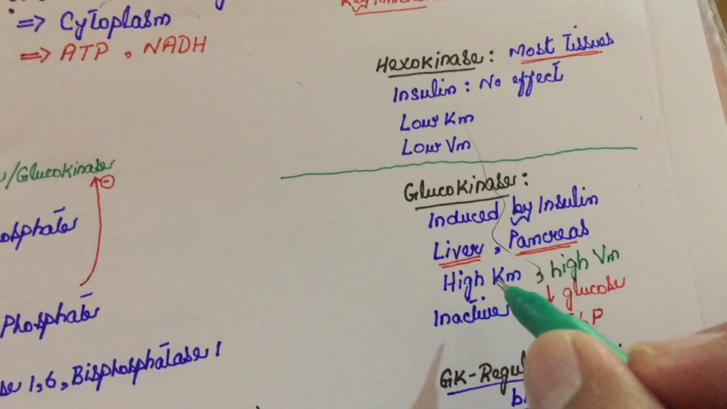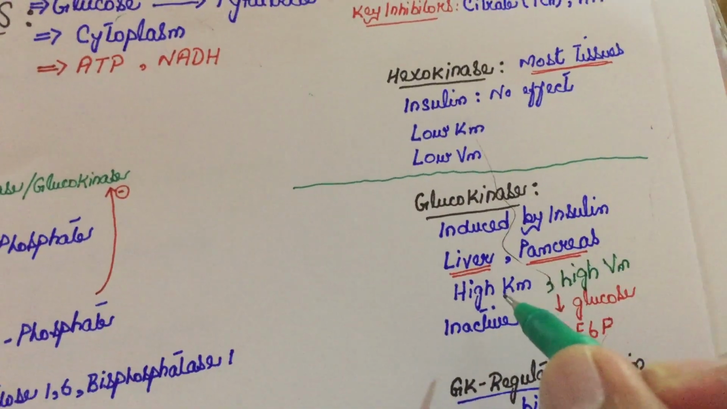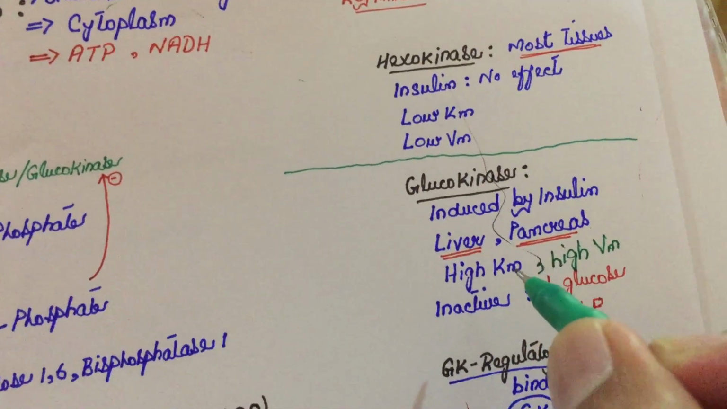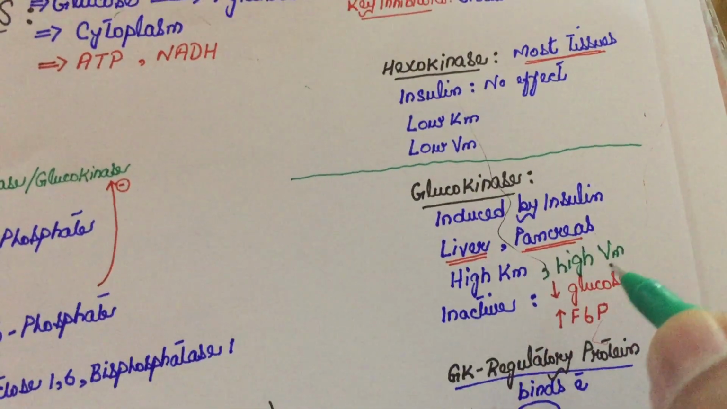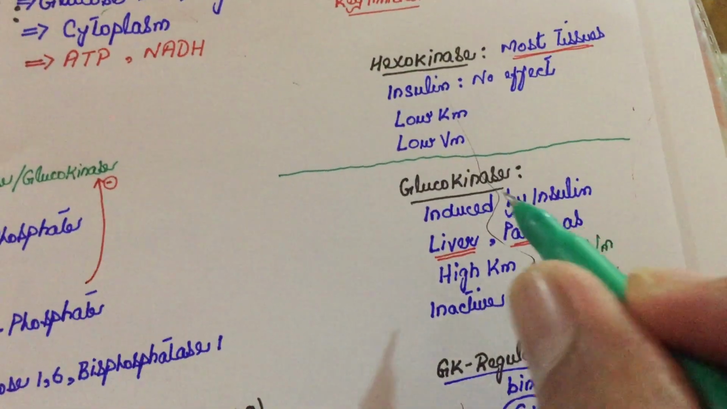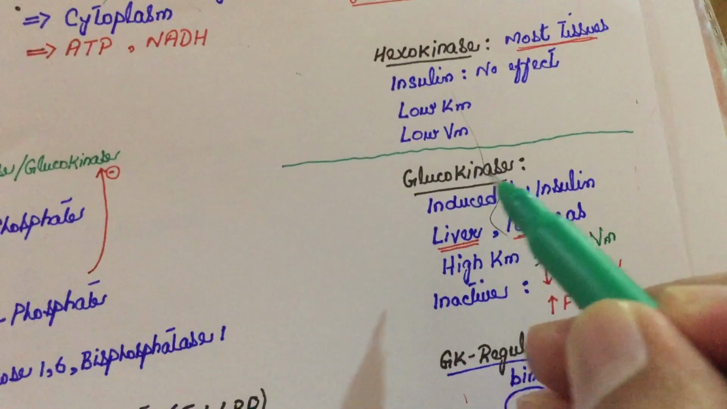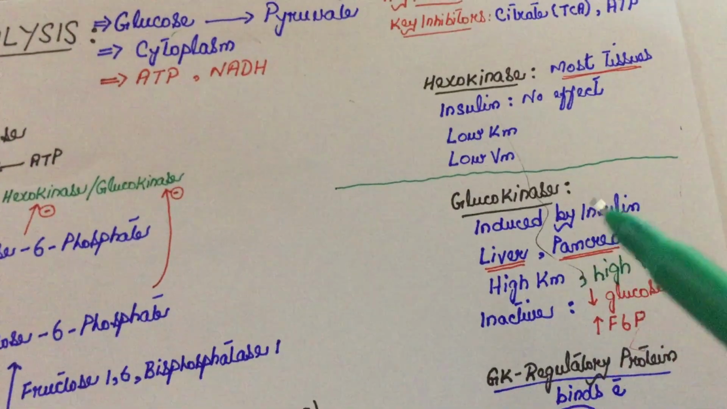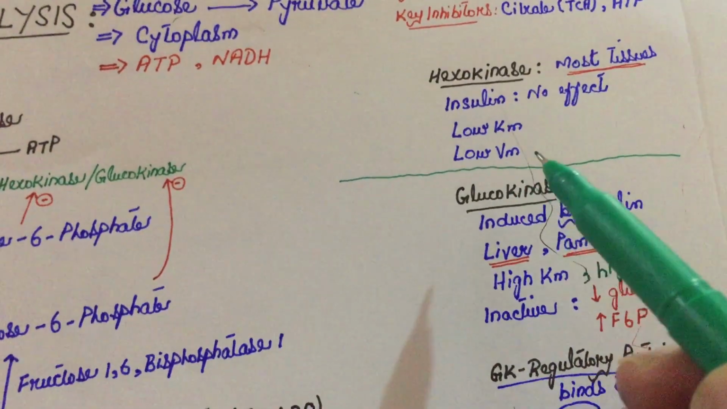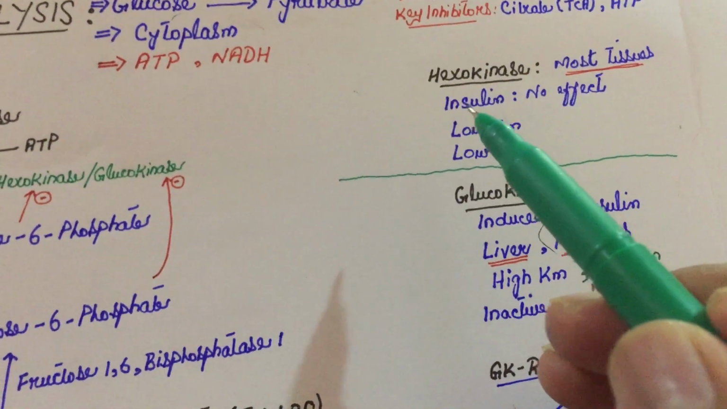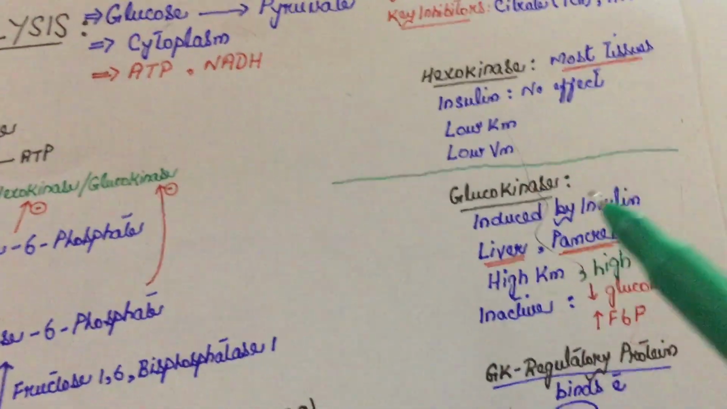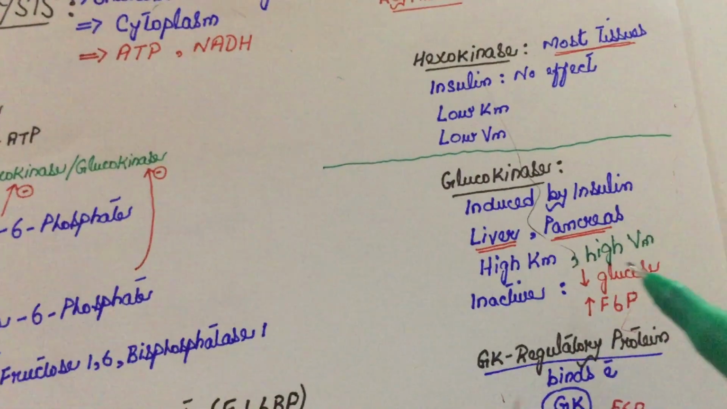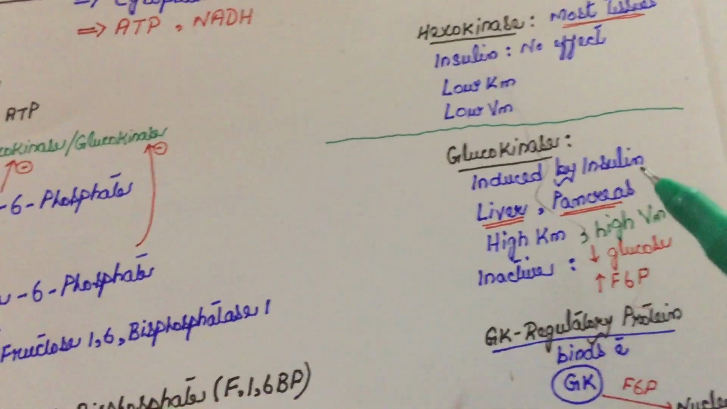I'll tell you about these. High Km means that it needs a very high amount of substrate to reach its maximum speed, that is Vm. And high Vm means that the working speed of glucokinase is very high. I will give you an example: let's say if hexokinase Vm is 10, it can convert 10 molecules of glucose in 1 minute, then the speed of the glucokinase would be 100, let's say. It means that it has a very high Vm.